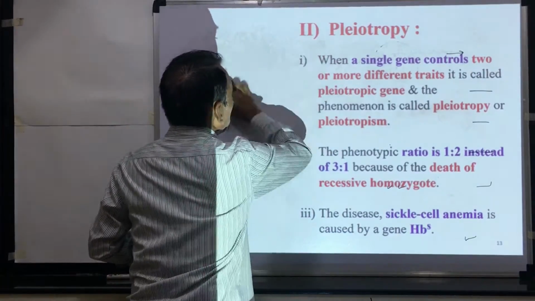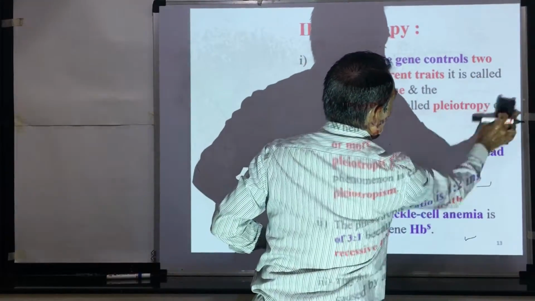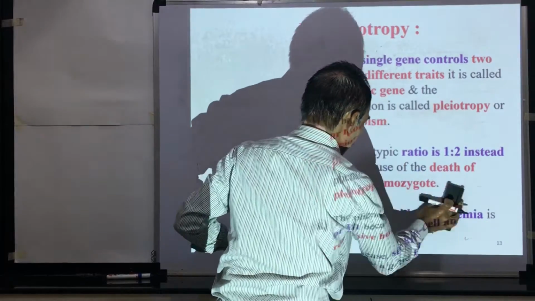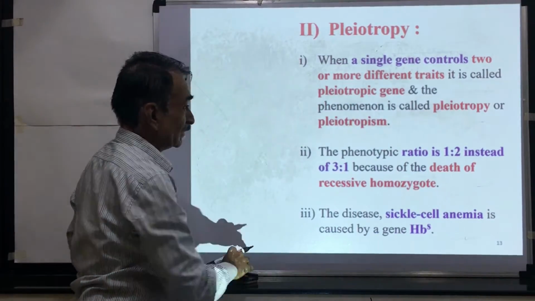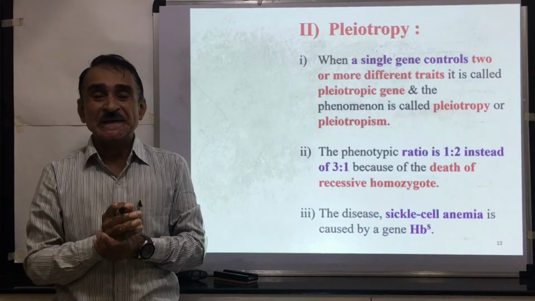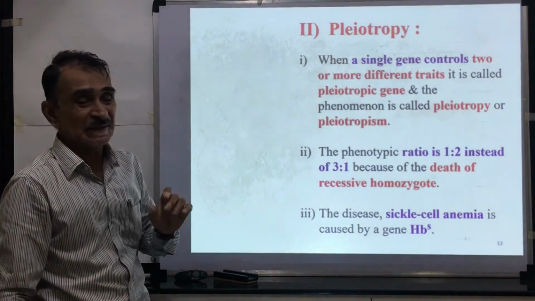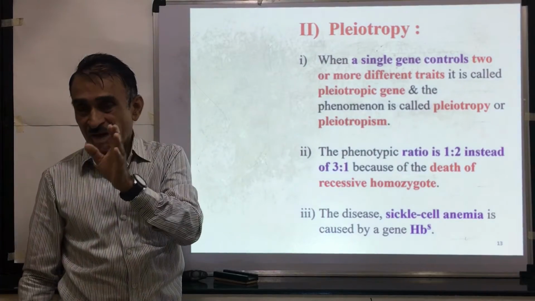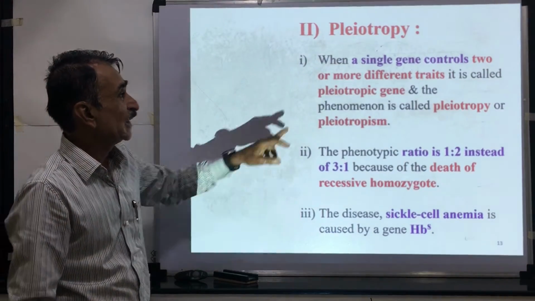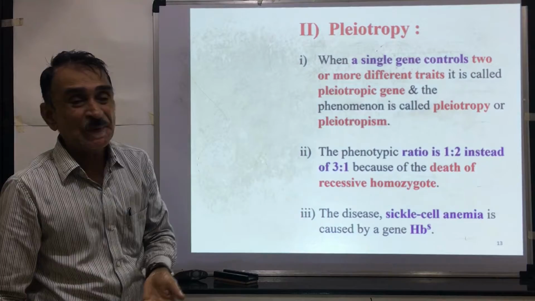Then we shall see another type of gene interaction. We have seen multiple alleles, which is one type of gene interaction. Pleiotropy is another type of gene interaction. Then we shall see what pleiotropy is.